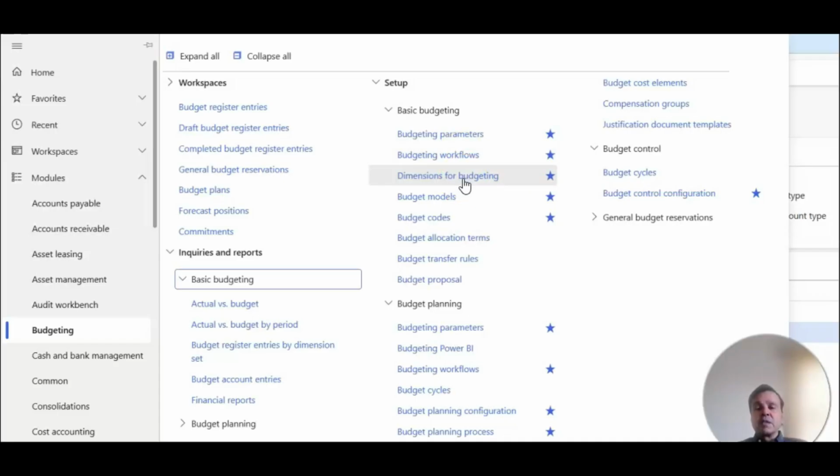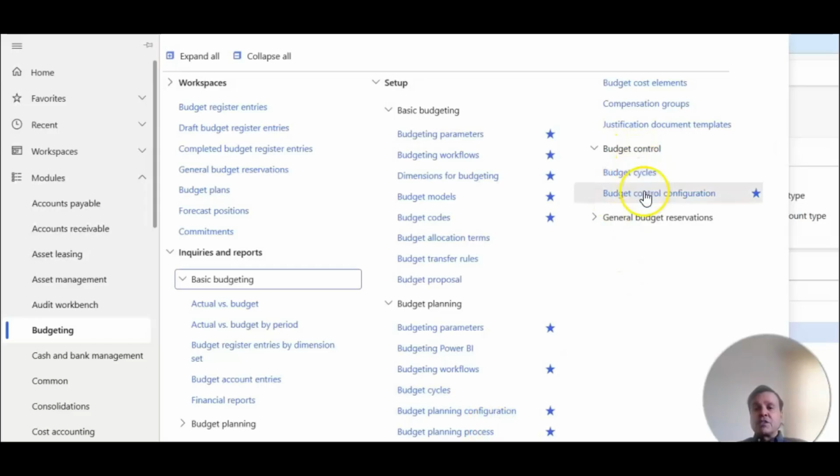Do you want main account plus business unit and departments? You need to set up your budget models, so for 2025, 2026, Q1 2025, Q2 2025, and so on. The budget codes that we want, original, revision, however we want to name them. And for the planning, you also need to set up some parameters, some workflows, some configurations, some budget planning process.